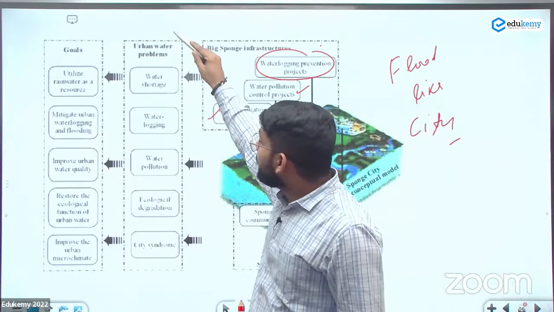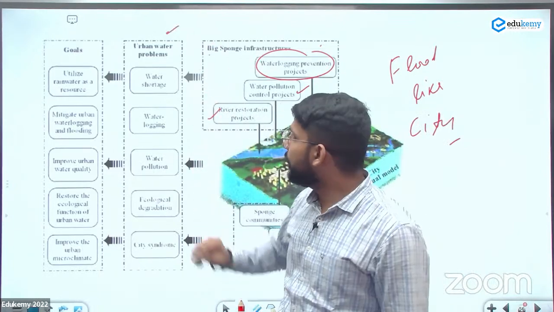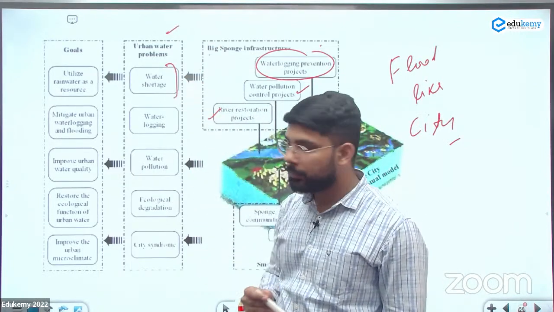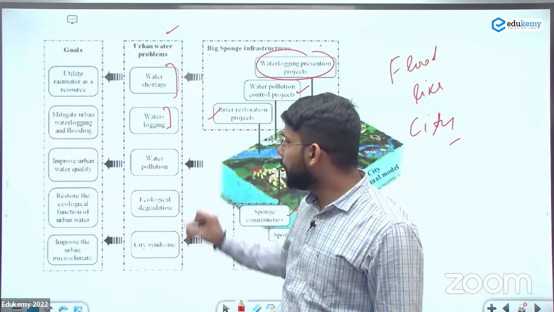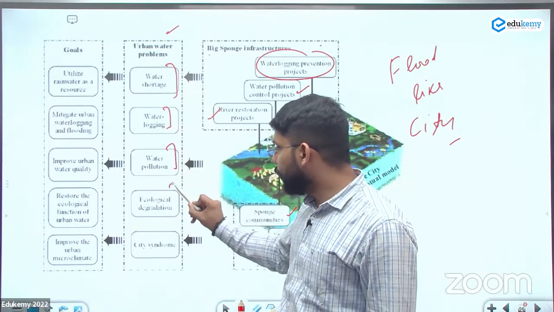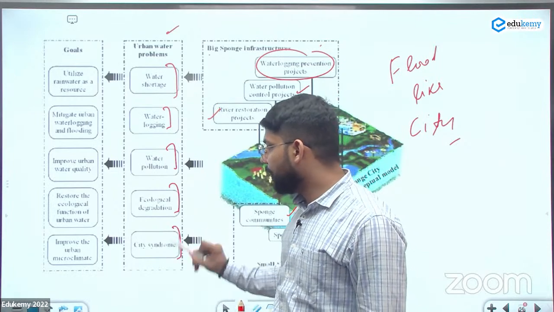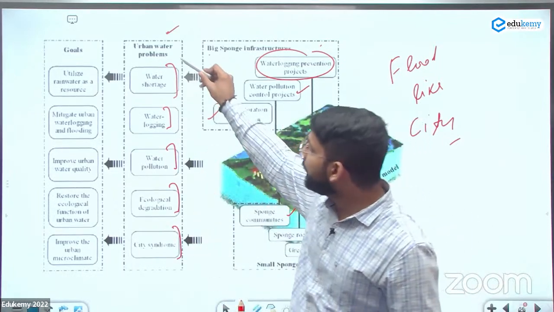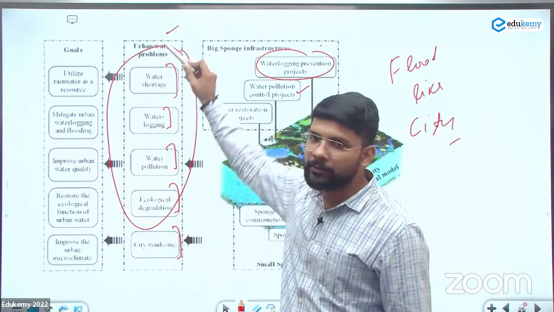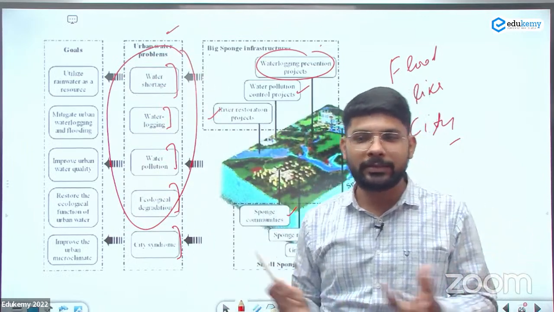So what is the problem in the urban area? The first problem, the water storage. Second is the water logging. Third is the water pollution. Fourth is the ecological degradation. And the fifth is the city syndrome. जब इन सबको मिला देते हैं, so the kind of disease will develop that's known as flood, urban floods, and that's the city syndrome.